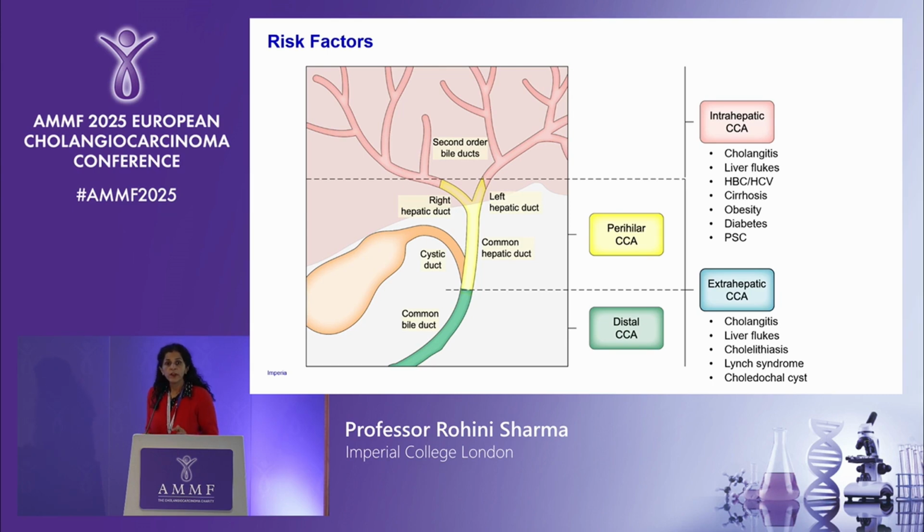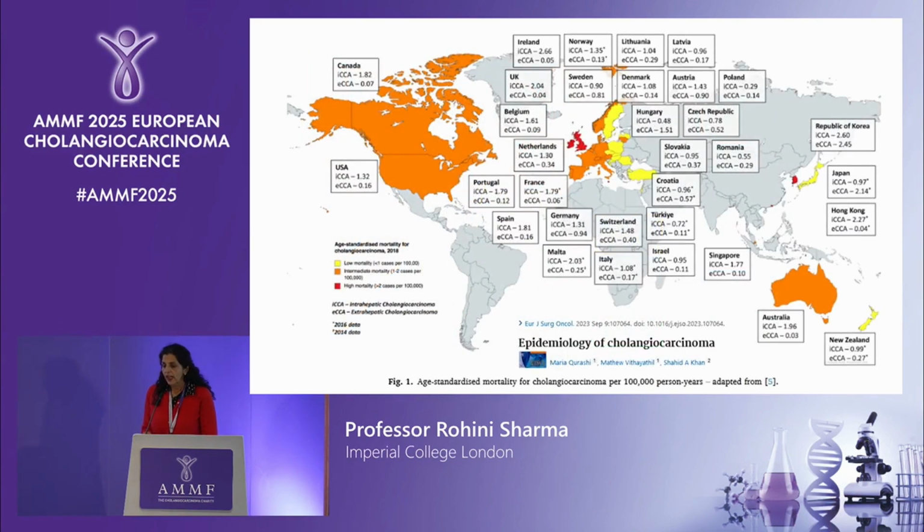So just alluding to what I was saying to you before, the risk factors for these different cancers are quite different. For the intrahepatic cholangio, like I was saying, it's mainly cholangitis as well as the background cirrhosis, so liver disease, while for the extrahepatics, which include the perihilar and the distal, it's liver fluke infestation and the cholangitis again. And this is a slide looking at the age standardised mortality for cholangiocarcinoma.